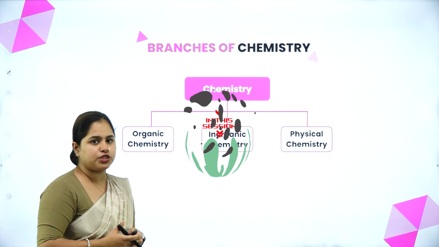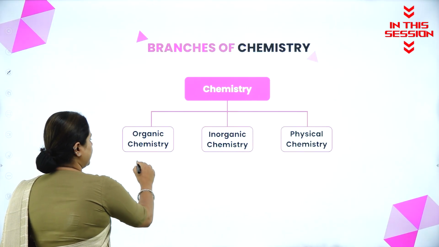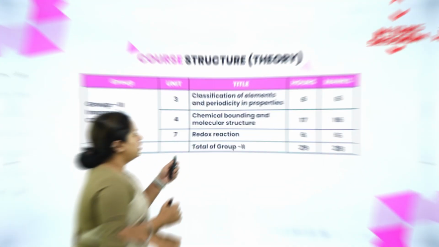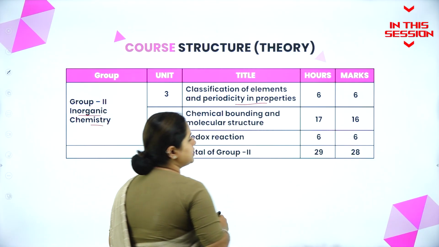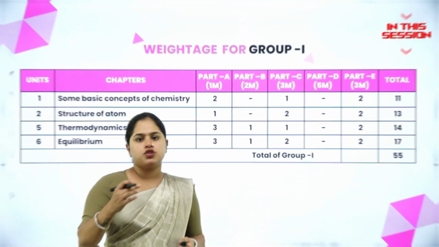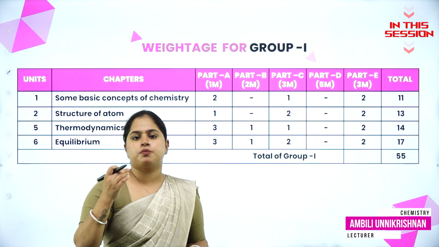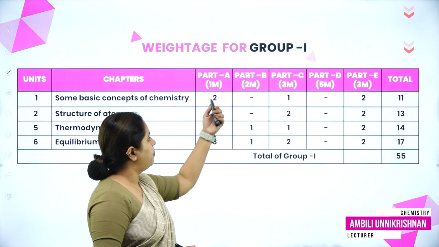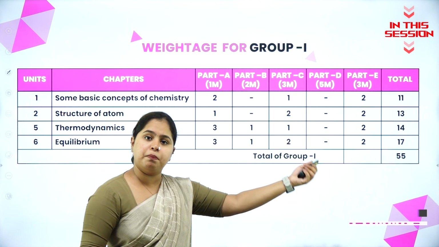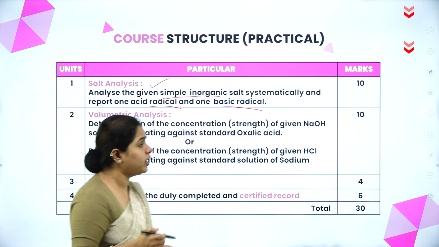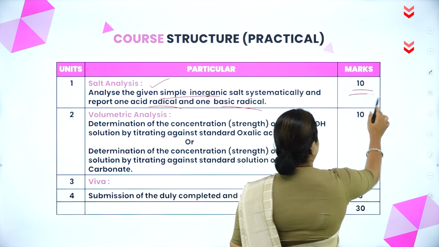Different branches of chemistry that you are having are organic chemistry, inorganic chemistry and physical chemistry. First one is classification of elements and periodicity in properties. So your question paper is going to be divided into 5 parts, that is part A, part B, part C, part D and part E. And you have to identify the acid radical and basic radical, for which you will have 10 marks.